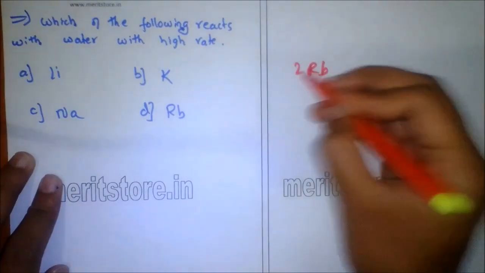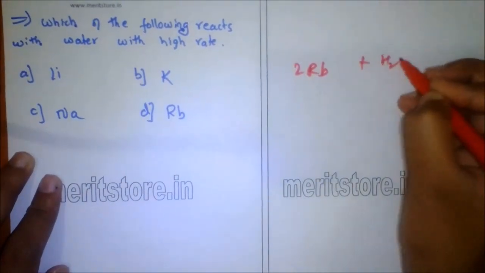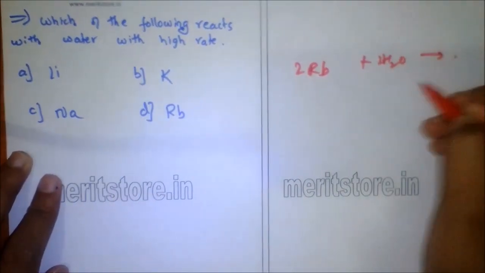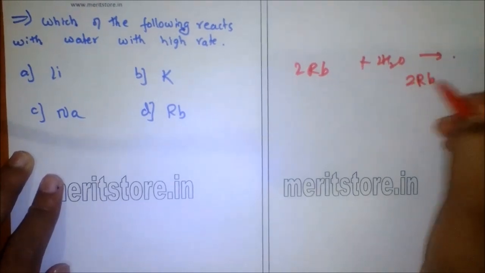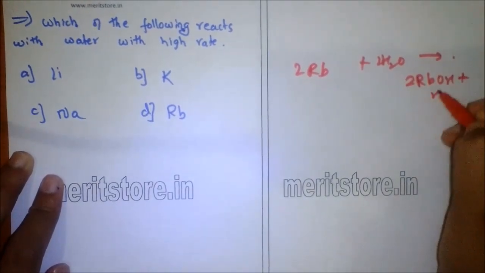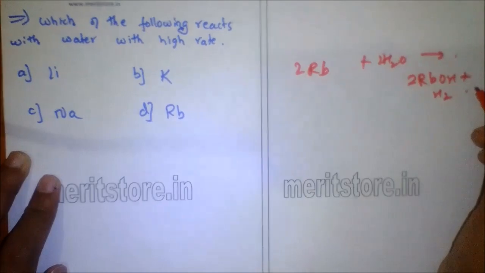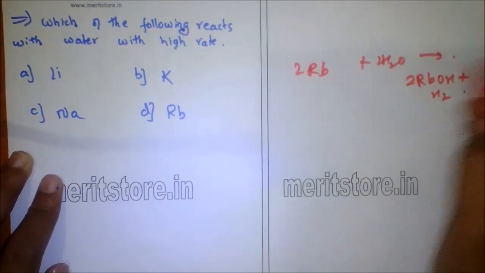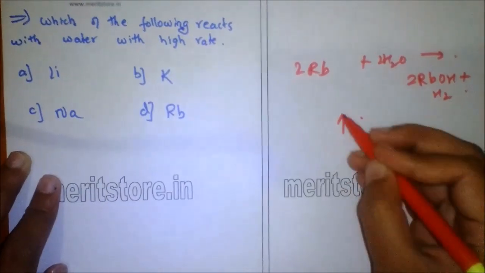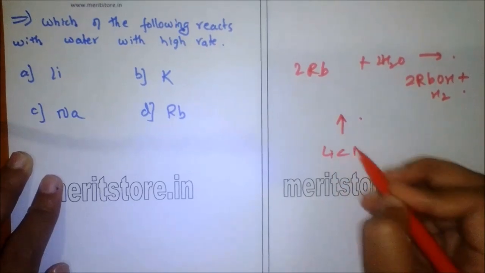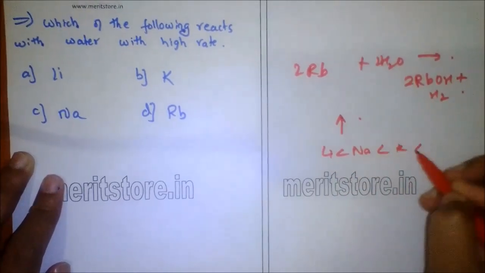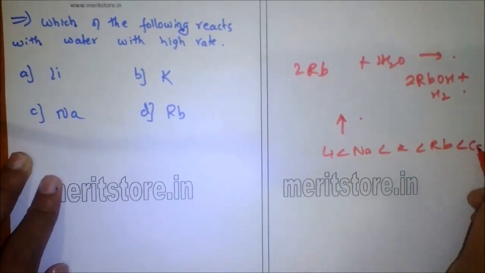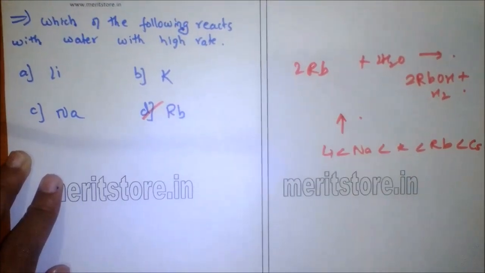Rubidium plus water, reaction goes to form base plus hydrogen. As we go down the group, reactivity with water increases. So the reactivity goes as lithium, then sodium, potassium, rubidium and cesium. So option D is the correct answer.